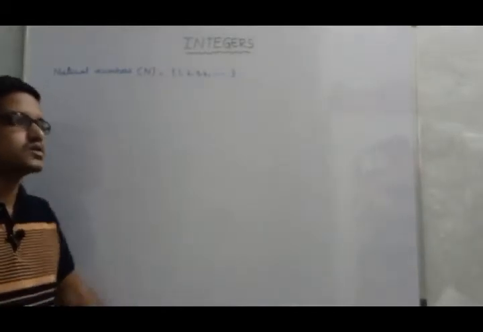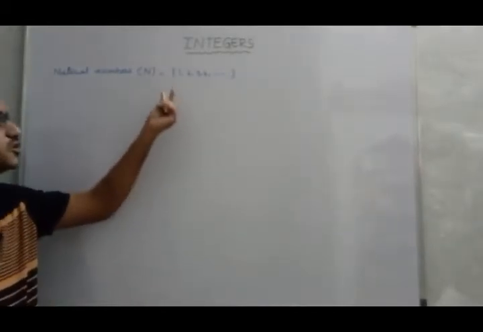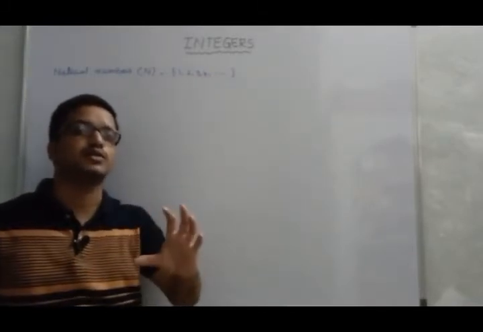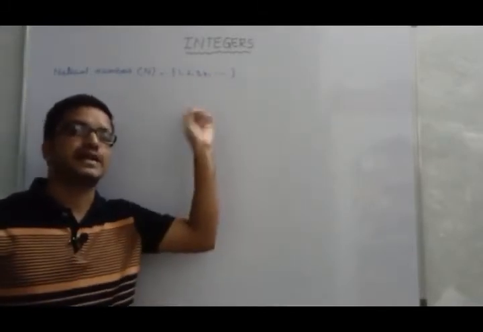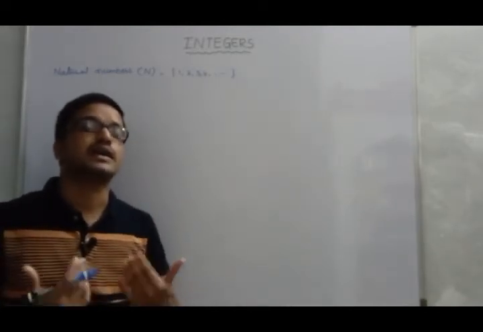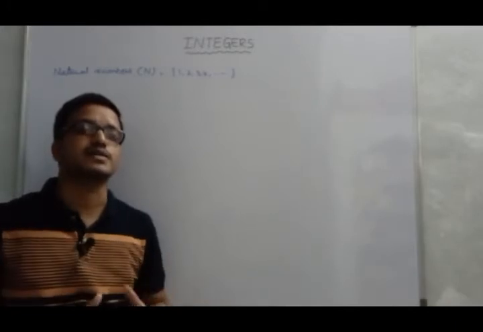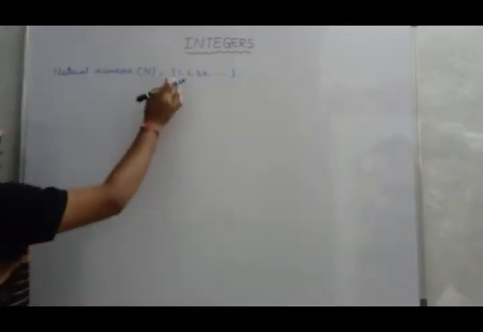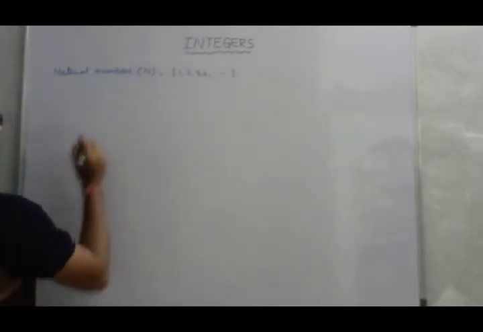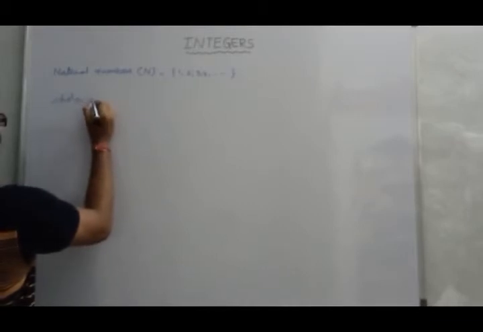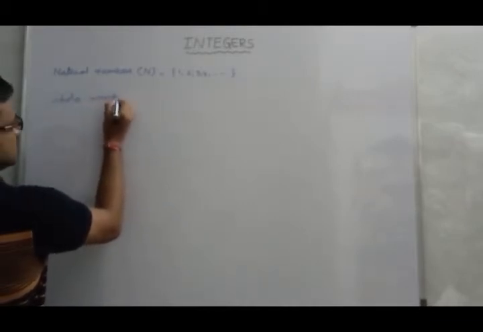Now, if we add 0 to the set of natural numbers, it completes, meaning we get completeness. It is nothing but the whole. So if you add 0 to the set of natural numbers, those are called whole numbers, isn't it?